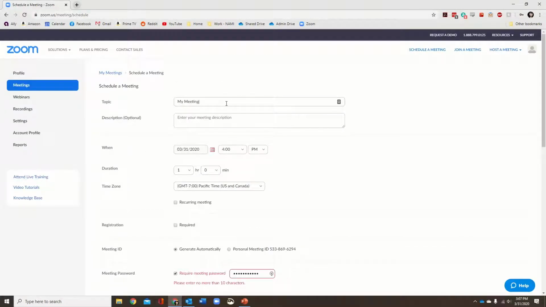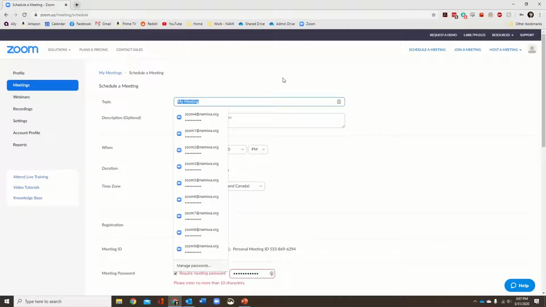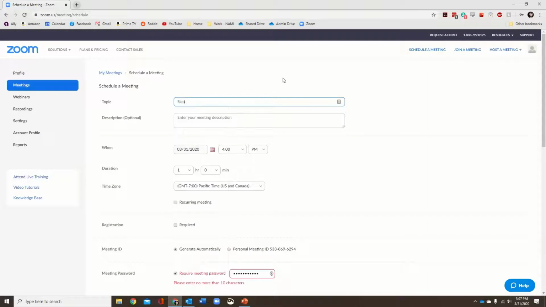So what I've got here is the topic or the title of my support group, and how we're titling them right now is we are using the support group title first. So this is going to be family support, and I'm going to say it's for NAMI Southwest Washington at the end. That's a description. You can put whatever you want in here. For adults who have a loved one with a mental health diagnosis or challenges.